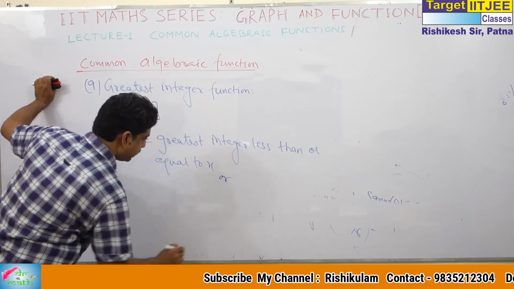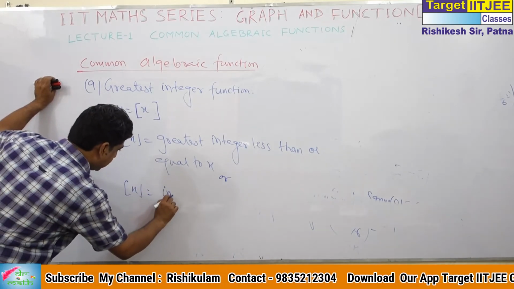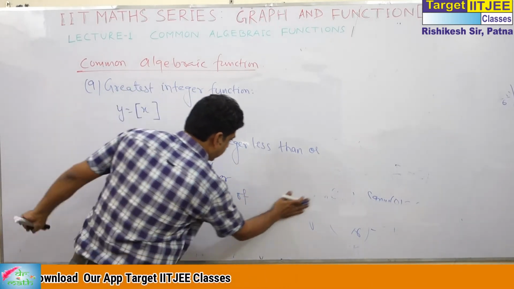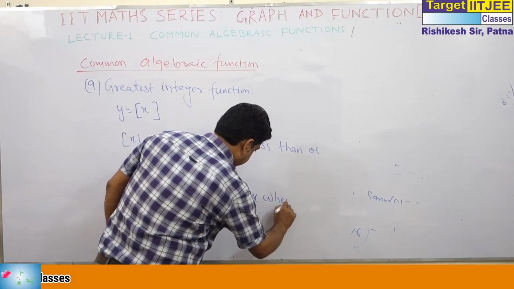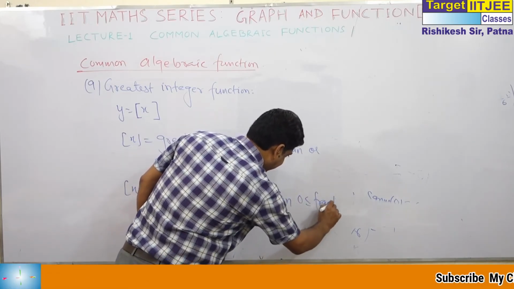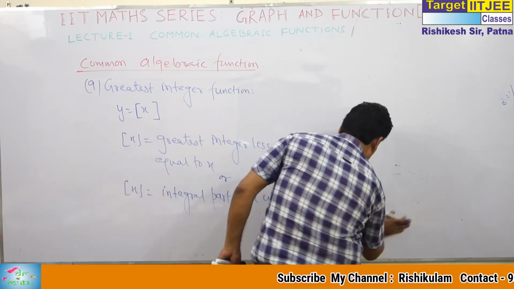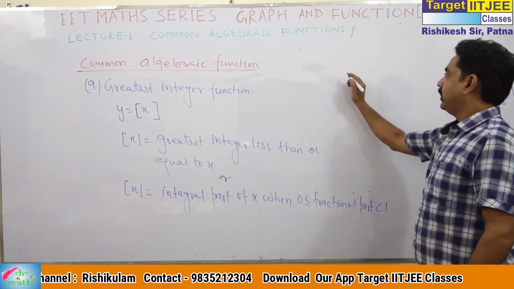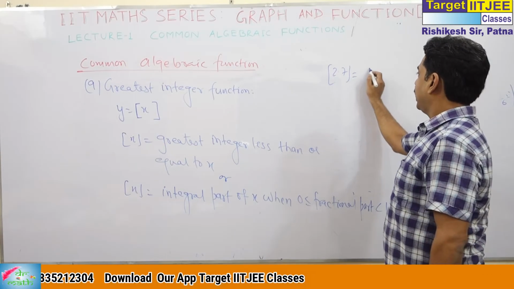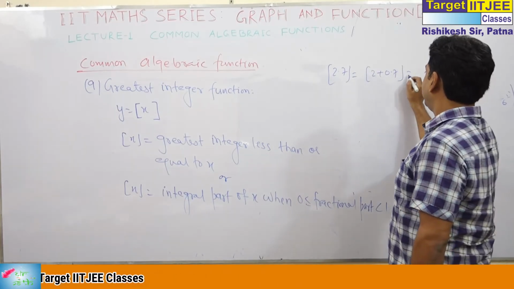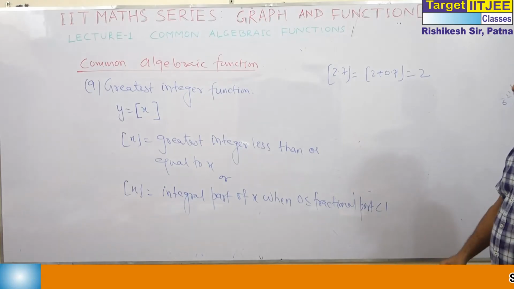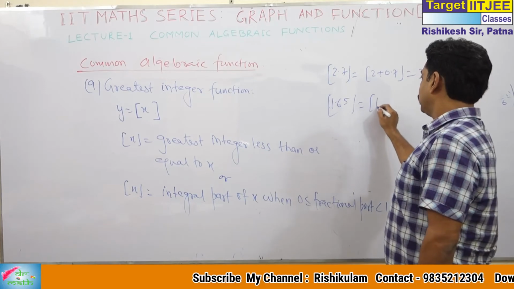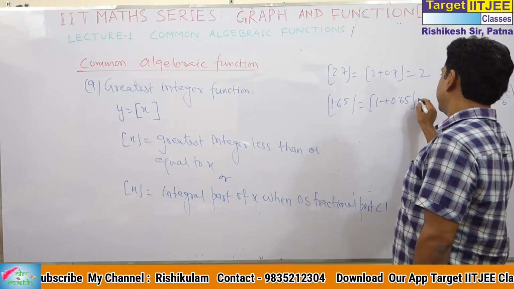You can also see another definition, which would be better: the greatest integer of x is the integral part of x when the fractional part lies between 0 and 1. For example, 2.7 is 2 plus 0.7, so the integral part is 2. And 1.65 is 1 plus 0.65, so the integral part is 1.